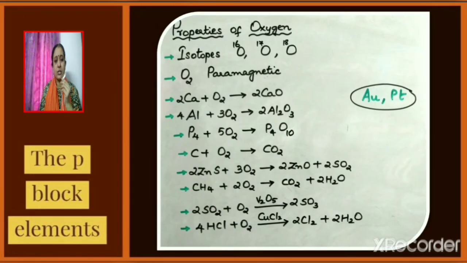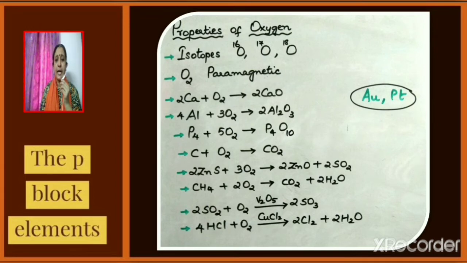Properties of oxygen. Oxygen exists in three isotopic forms, O16, O17 and O18. The oxygen molecule is paramagnetic. It is due to the presence of two unpaired electrons in the antibonding pi star molecular orbital. Oxygen can react with metals like calcium and aluminium. Calcium reacts with oxygen to give calcium oxide. Aluminium reacts with oxygen to give aluminium oxide.